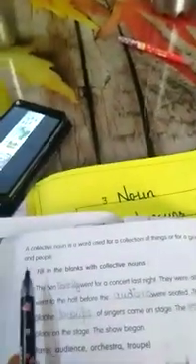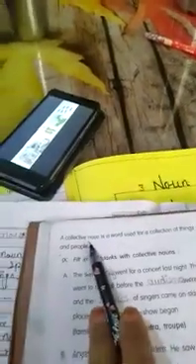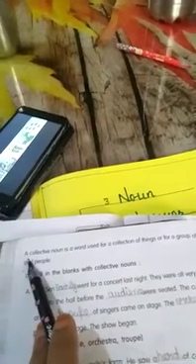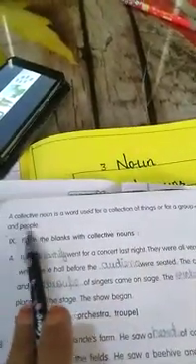Now let's have a look at your book. Open page number 20. A collective noun is a word used for a collection of things or for a group of animals or people. Children, underline this sentence. This is the definition of collective noun. You have to learn this definition.